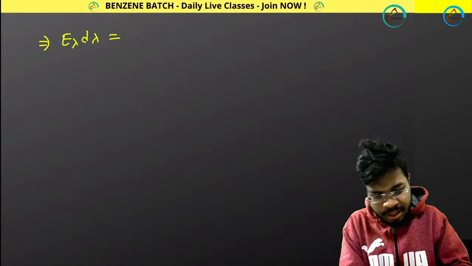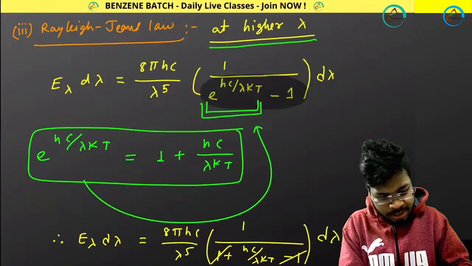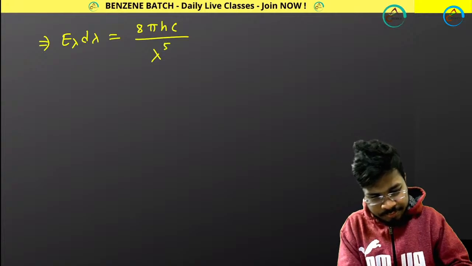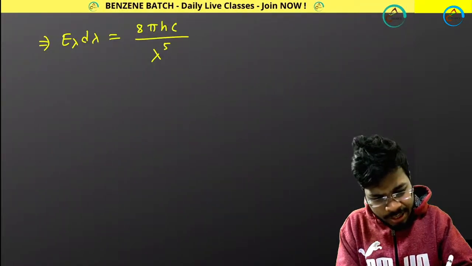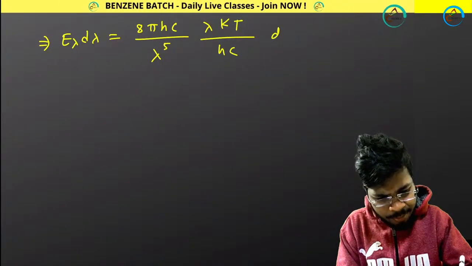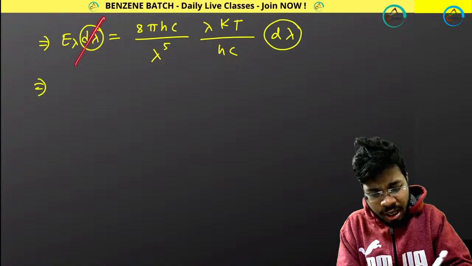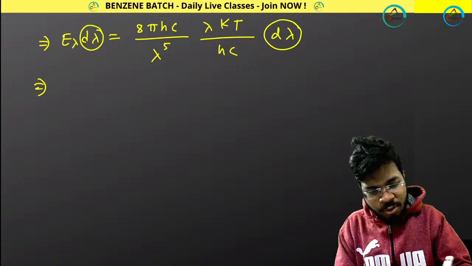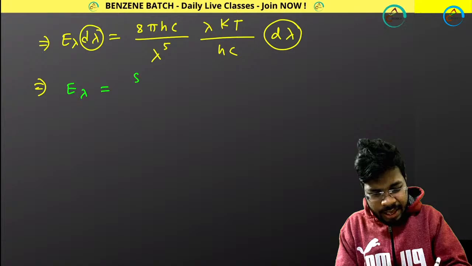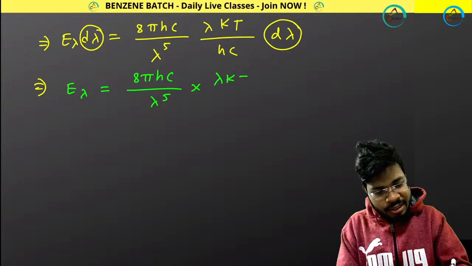Great. Now if I rearrange it, I will be getting what? E lambda d lambda equals to 8 pi hc divided by lambda to the power 5, then lambda kt divided by hc d lambda, and I am omitting this d lambda. I am just omitting. You cannot cut these two. What I will be getting? E lambda equals to 8 pi hc divided by lambda to the power 5, and finally lambda kt by hc.